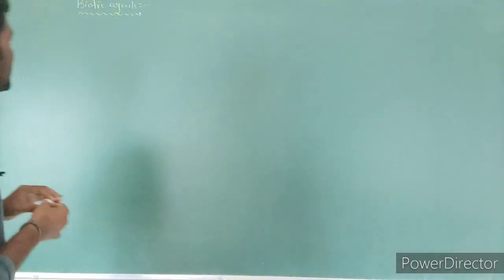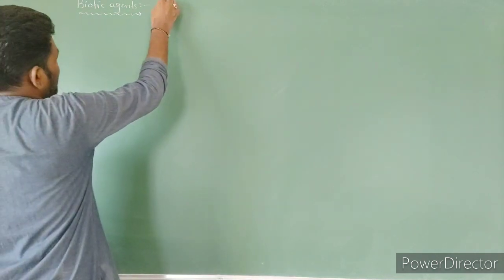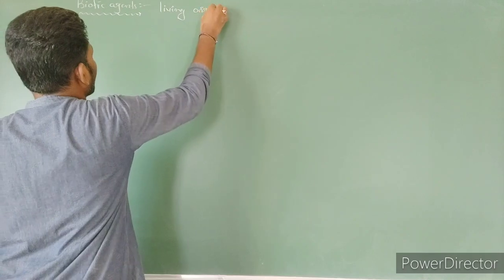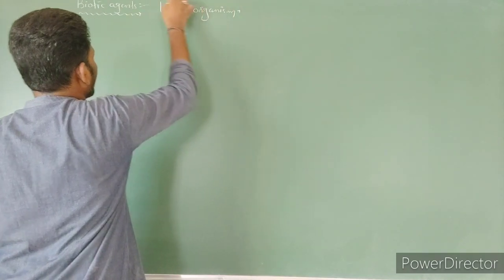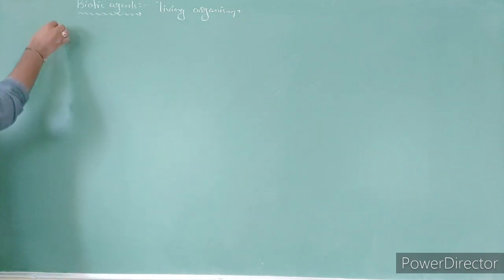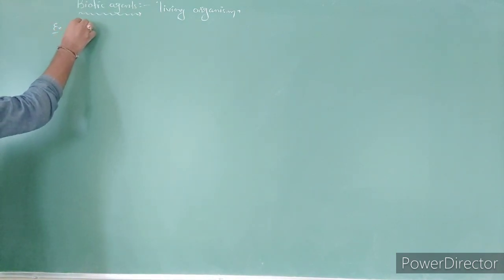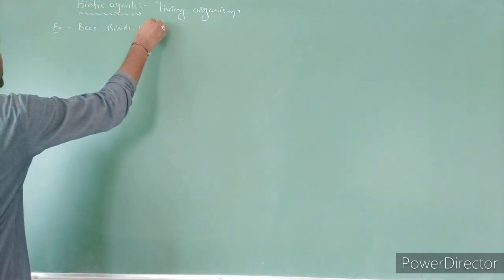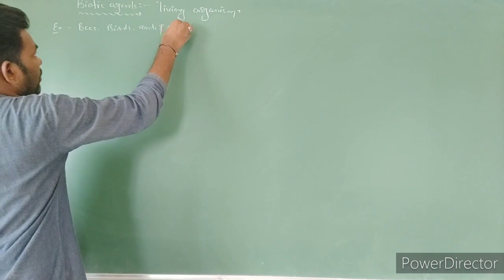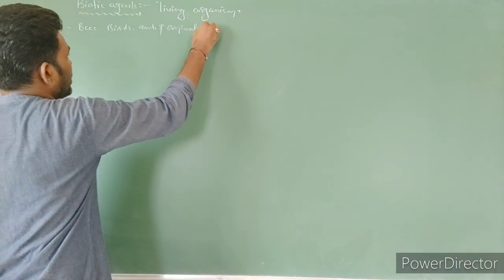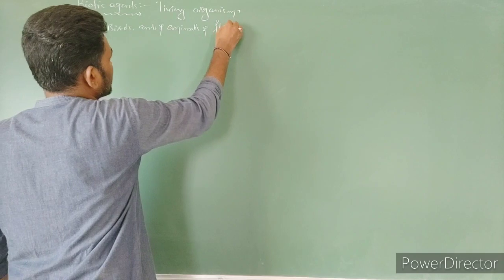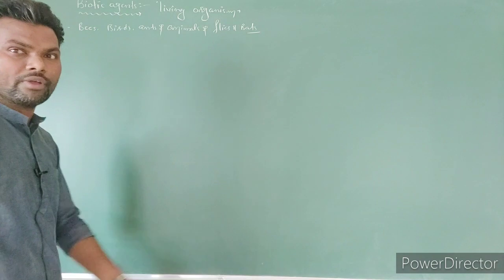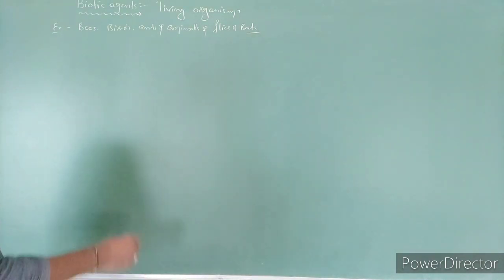Let's write the points first. Biotic agent: here pollination occurs with the help of living organisms. Examples of biotic agents are bees, birds, ants and animals, flies, bats, and a number of others which are involved in pollination, right?